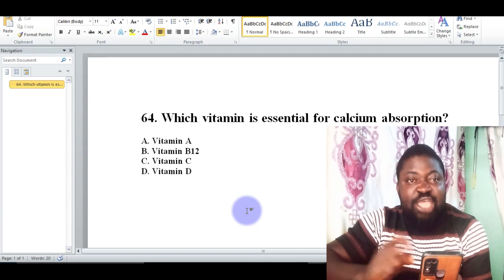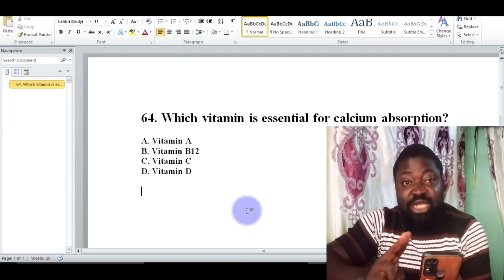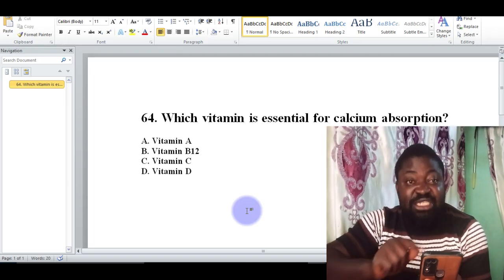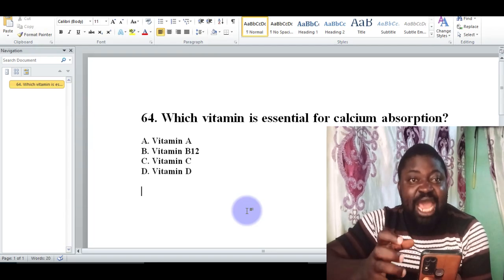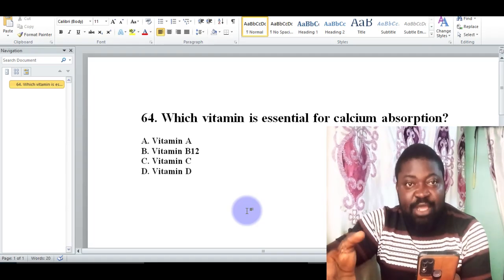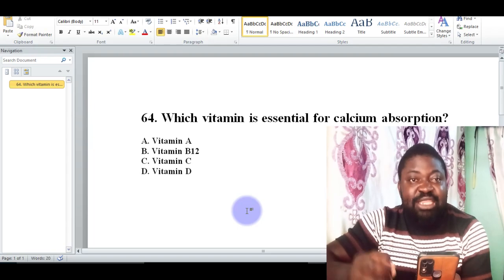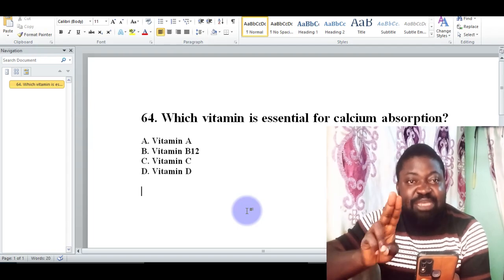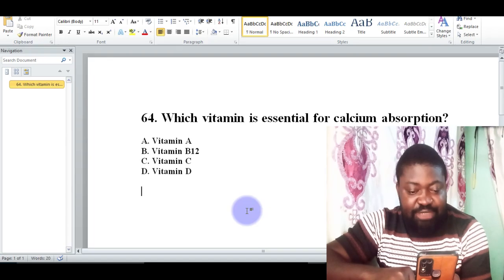That is, vitamin D is the option that is given as a prescription. In fact, we give two prescriptions at the same time, where we tell you to take vitamin D plus calcium. Since the system already has an issue absorbing calcium, taking vitamin D and calcium together helps, because vitamin D makes sure the body efficiently absorbs calcium and solves these problems. So the option is vitamin D, which is correct.